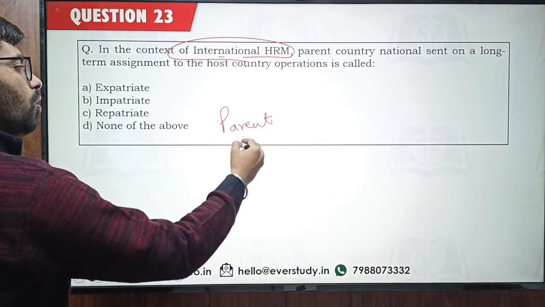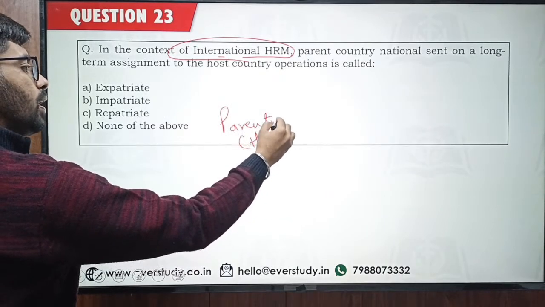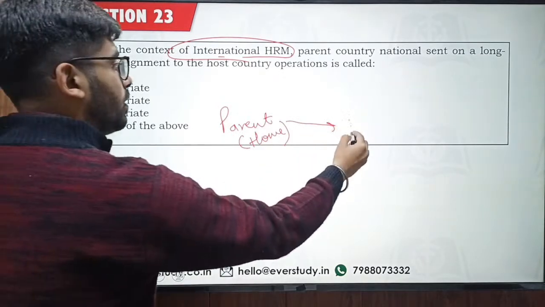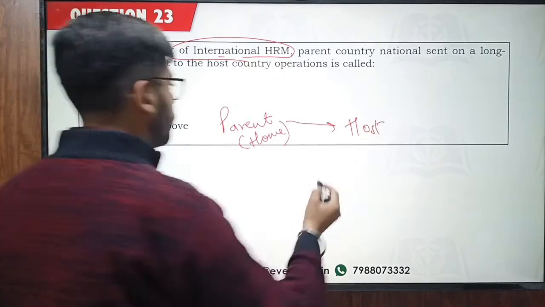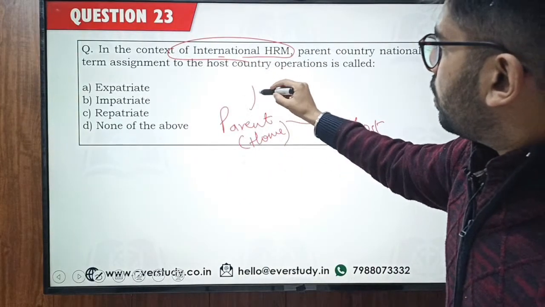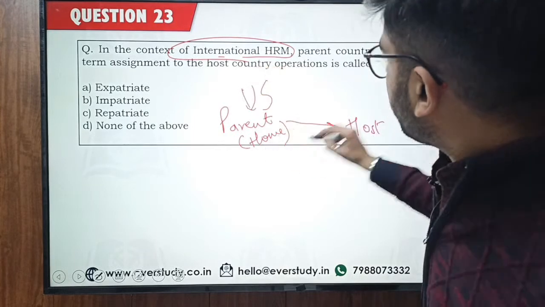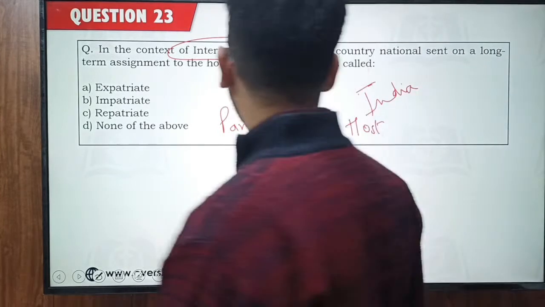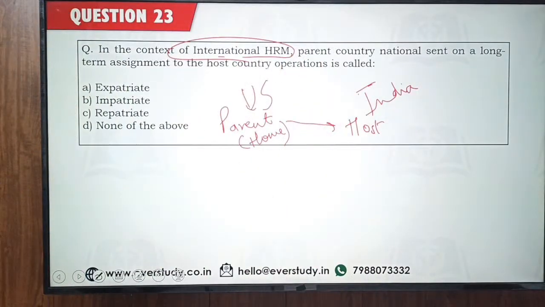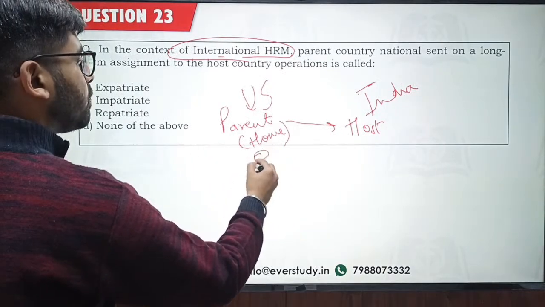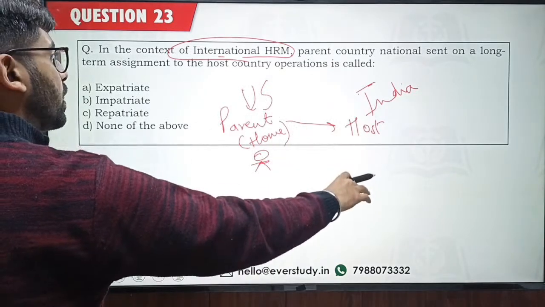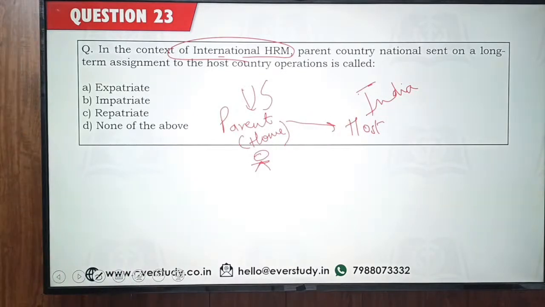parent country or the home country, and we have one which is the host country. Okay. So suppose there is a US firm doing business in India. So India is going to be the host and the US is going to be the parent country. Okay. So in this particular case, the question is asking, if the parent country national, a person from the USA, is going to come to India, the host country, on a long-term basis, what are we going to call that person?